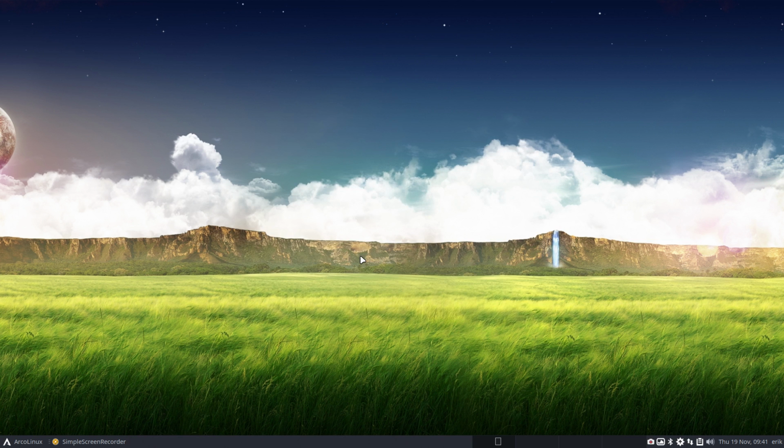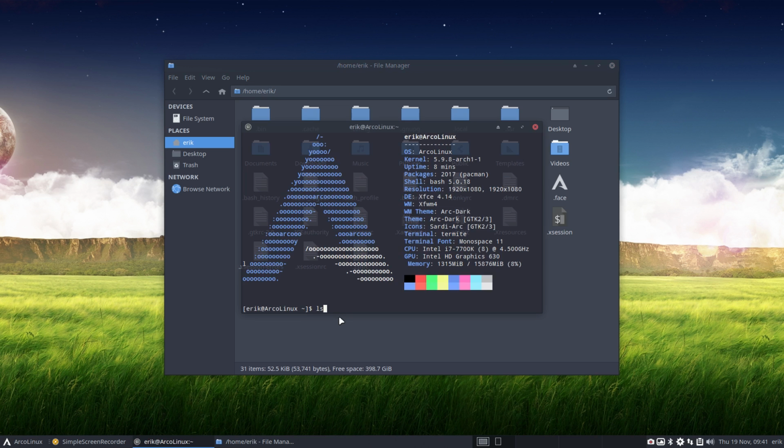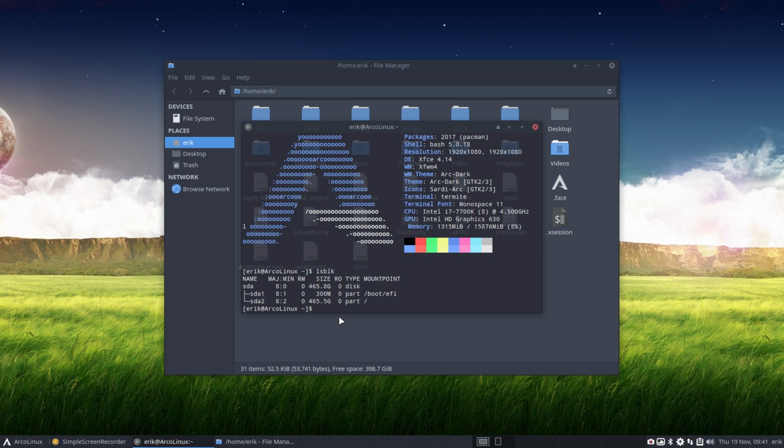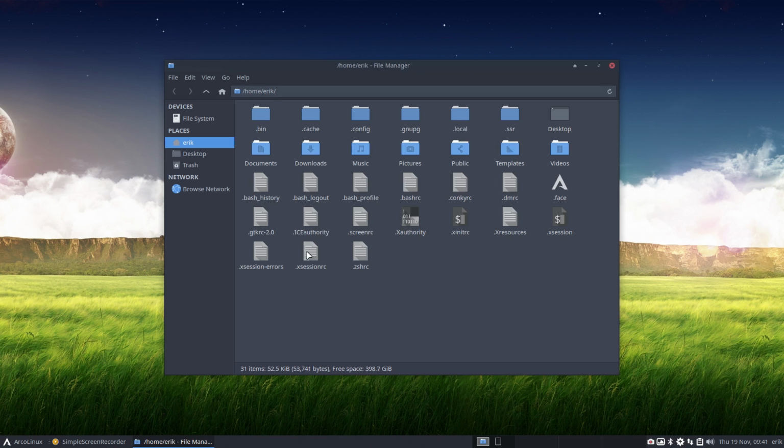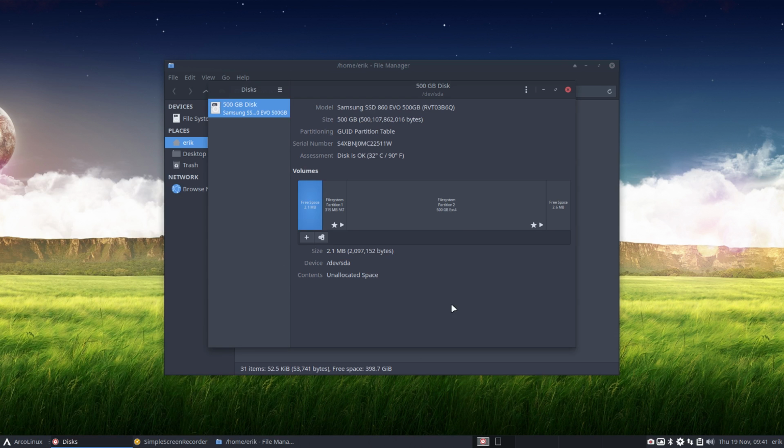Because I have installed probably gigabytes, right? I think this is a 500 gigabyte drive. So how do we know how much I have installed? Let's see if this is the easiest way. Nope. And let's see if we have Disks that can tell us something.